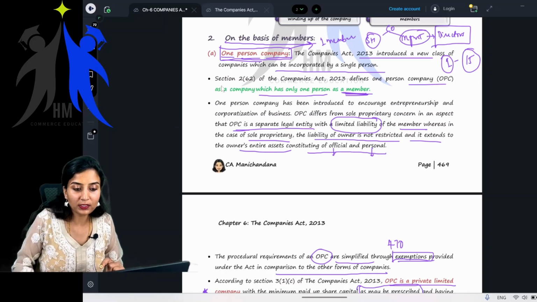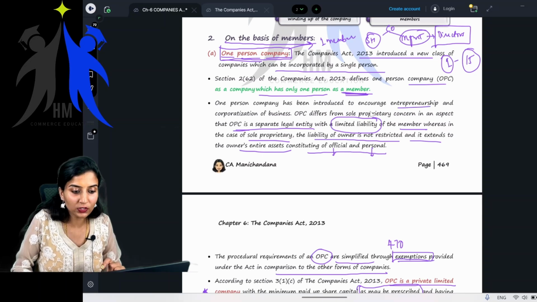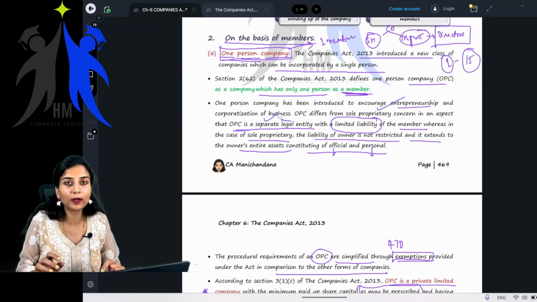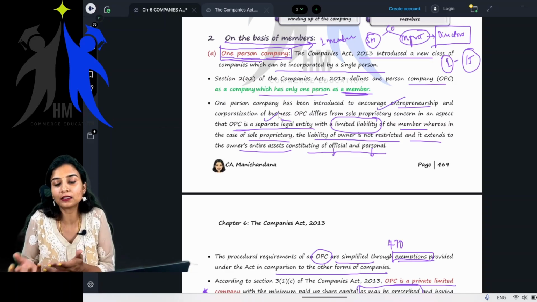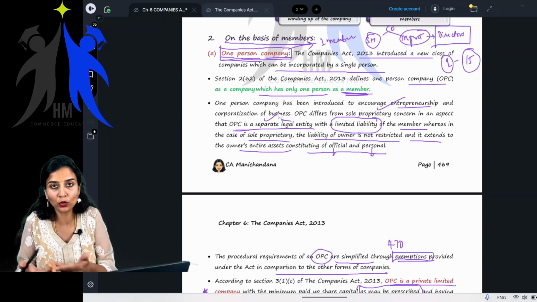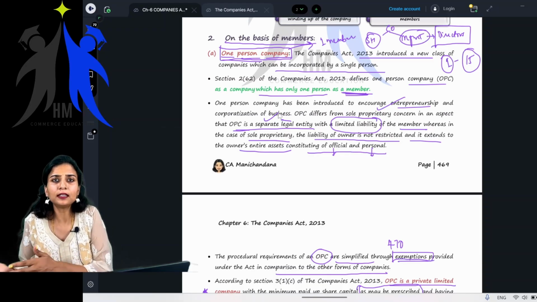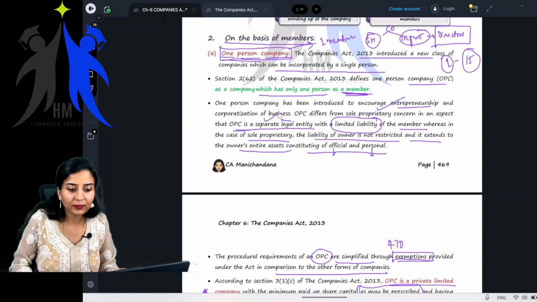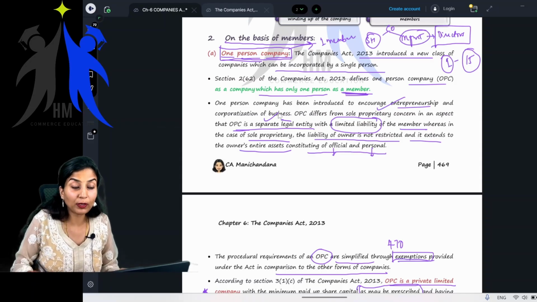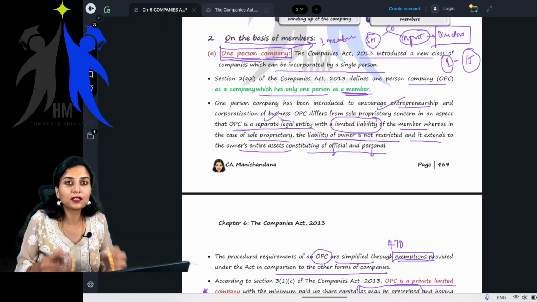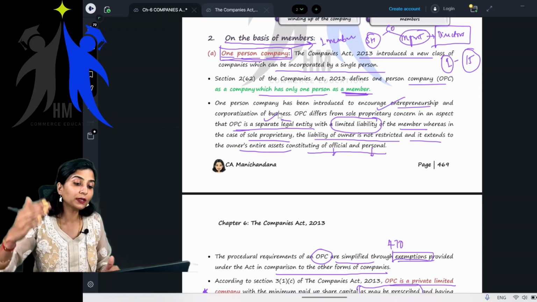So, okay, one person company has been introduced to encourage entrepreneurship and corporatization of businesses, and OPC differs from a sole proprietary concern in that OPC is a separate legal entity. In sole proprietorship, no, it's the same. You are starting a business as a sole proprietor, meaning you are nothing different from that proprietorship. It's not a separate legal entity. But OPC is a company. Company means the features of the company.